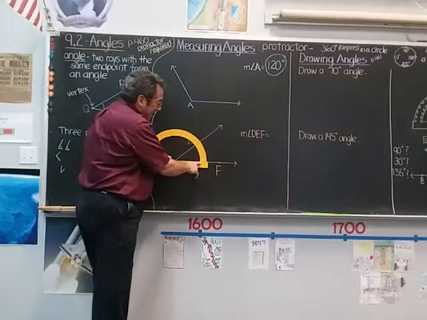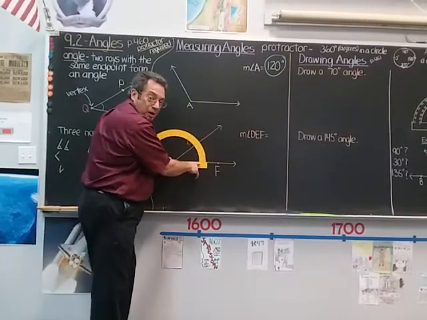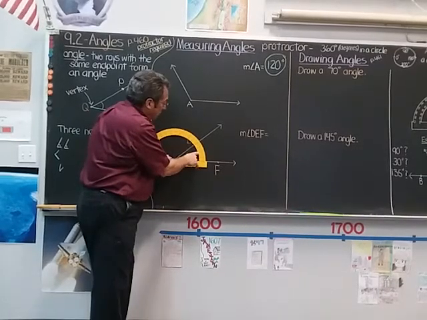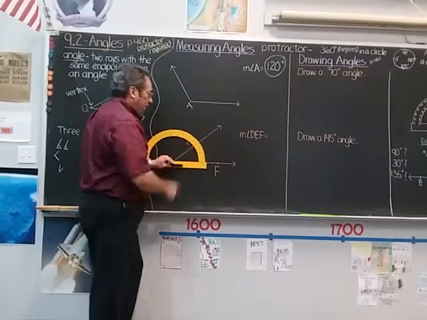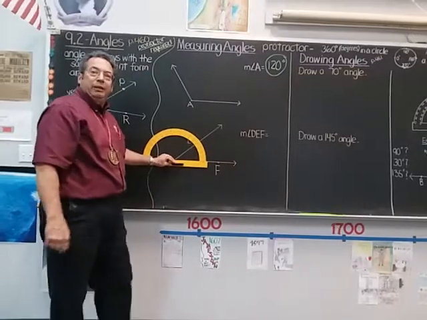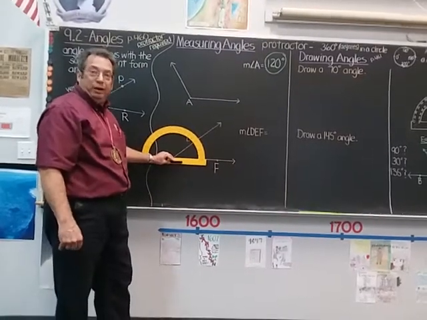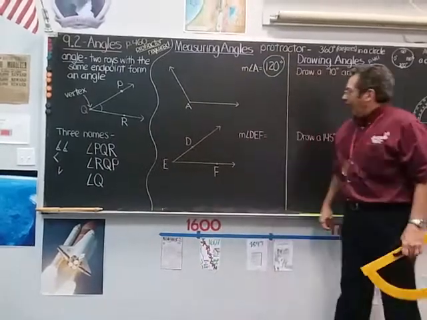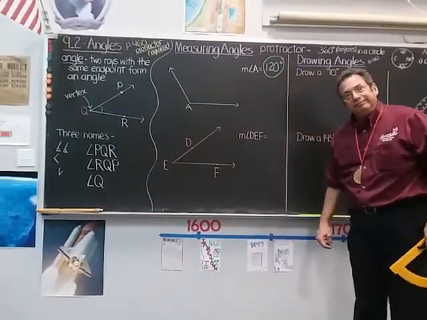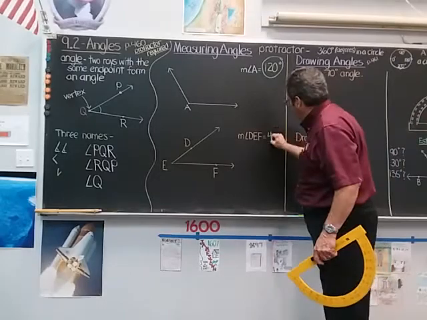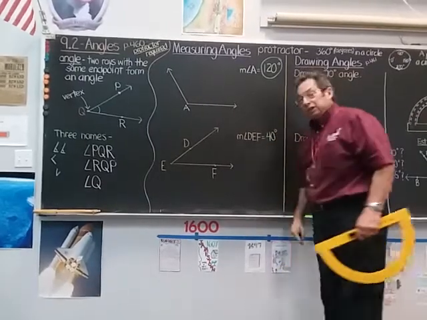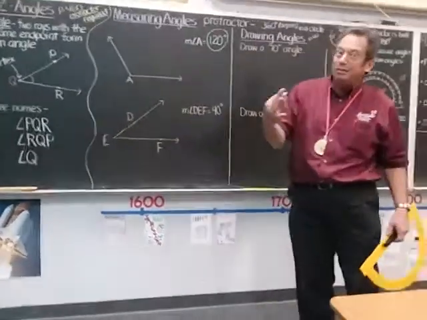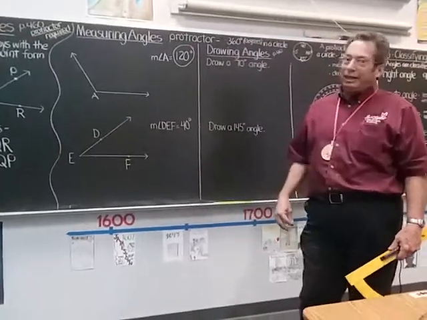That's on the inside scale, so I'm going to count using the inside scale: 10, 20, 30, 40. The other ray intersects the protractor at 40 degrees. So what is the measure of angle DEF? Right, 40 degrees. Now again, in today's practice, you'll be asked to do this on your own, and I know it can be a challenge at first, so don't get discouraged.